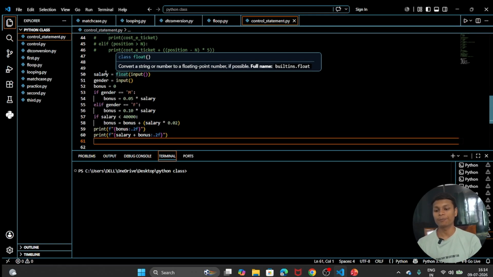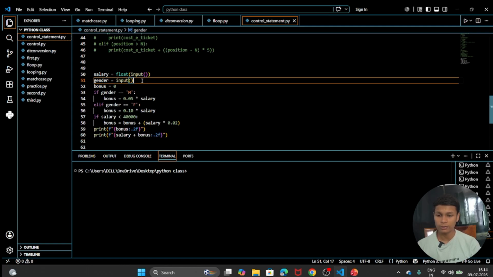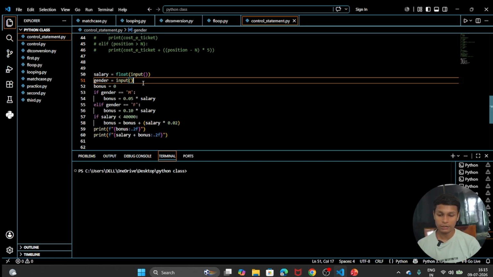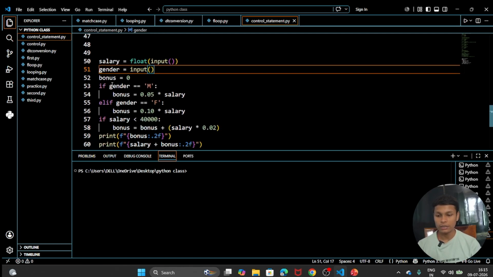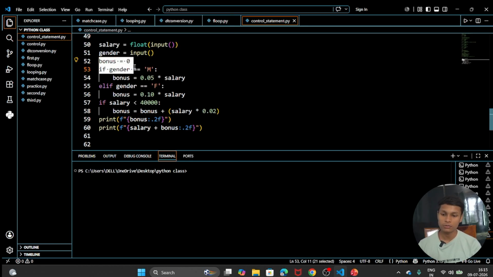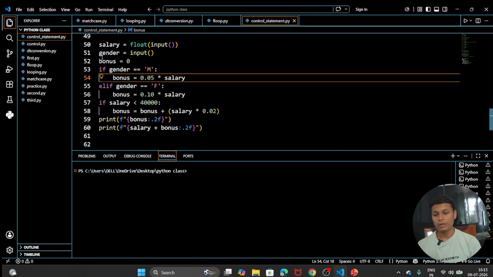So here you can see that the salary is a float which was input from the user, and the gender was input from the user. Why am I taking gender as only input? Because this was a string type. That's why I'm giving it only input. After that, a bonus variable was there which will store the bonus point. Because we have to print the bonus point, that's why we are creating another variable bonus to store it. After that, we are going with the if statement.